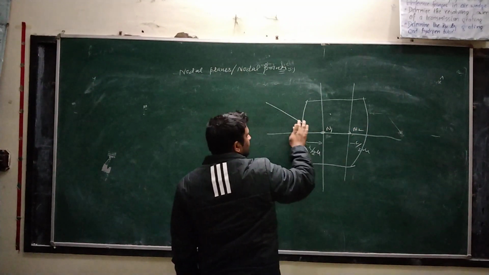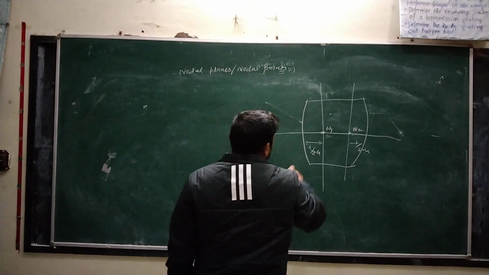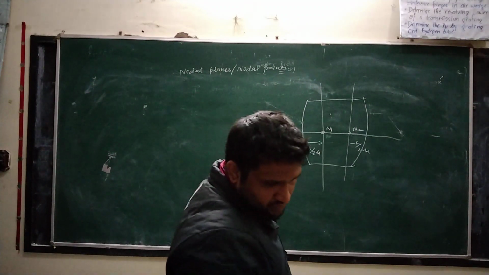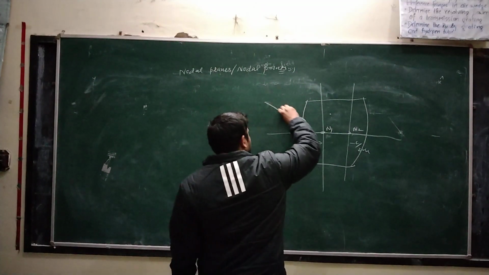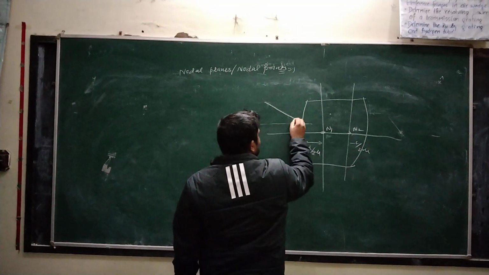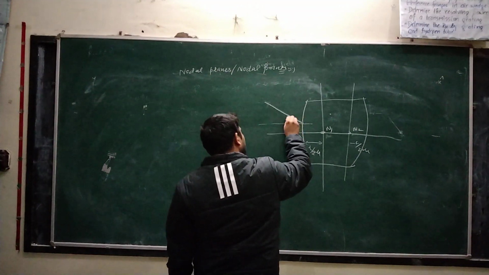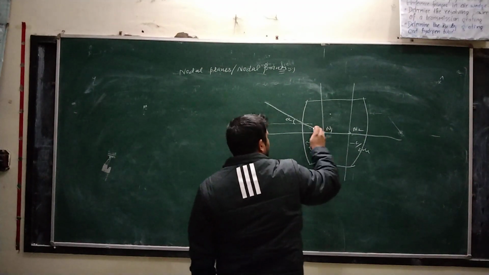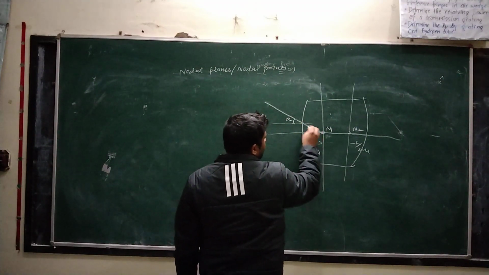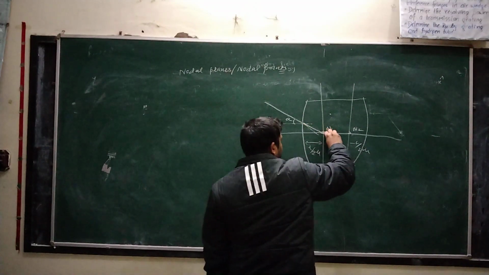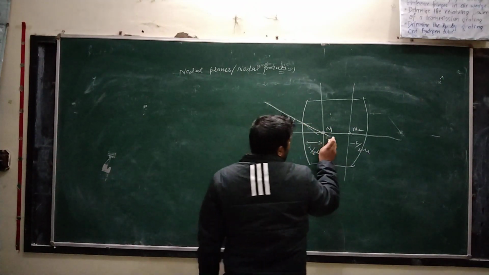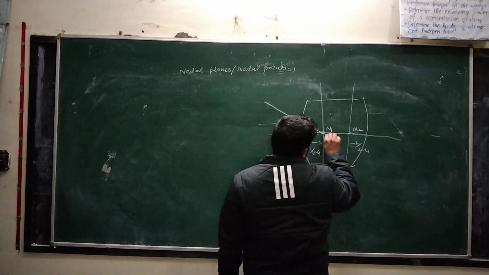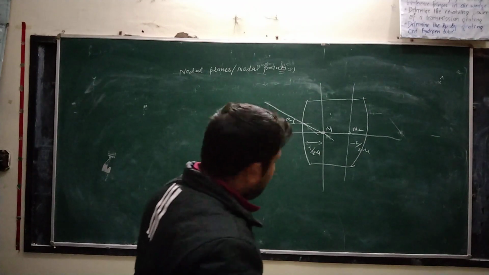The rays entering, you can draw the rays coming at an angle, let's say alpha 1, enters this, then it deviates from the original path and passes through the point n2 here. This is passing through the point n2.